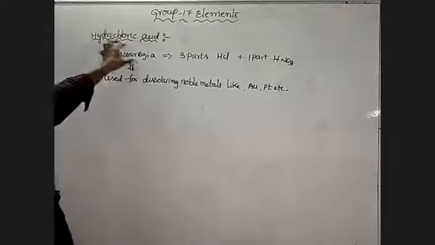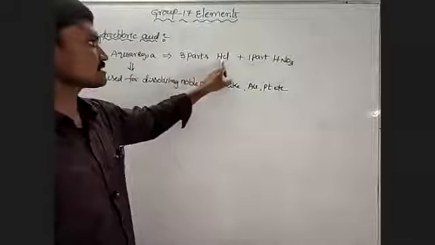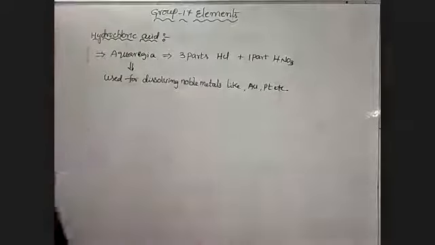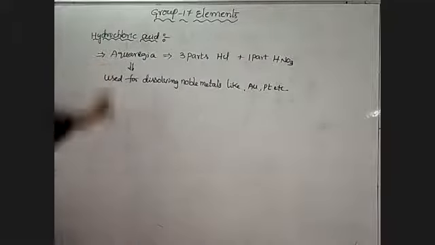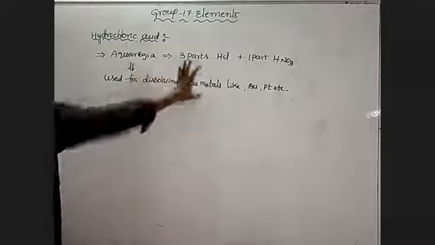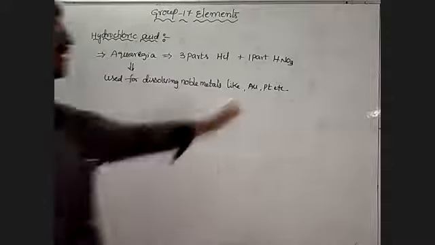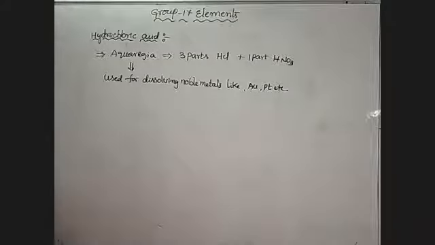Okay, what is meant by aqua regia here? This is a mixture of 3 parts of HCl and 1 part of HNO3. 3 parts of HCl and 1 part of HNO3 is called aqua regia, which is used for dissolving noble metals like gold and platinum, etc. It is mostly used for dissolving them.